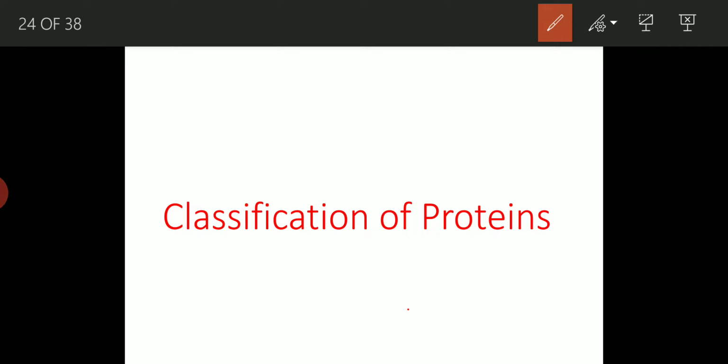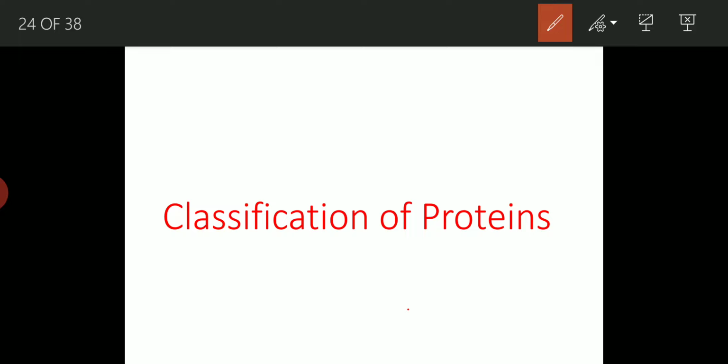So frequently asked long question: define proteins and classify them giving suitable examples. So we will define proteins. Proteins are high molecular weight polymers of alpha amino acids joined together by peptide linkages. They are chief constituents of living matter, essentially containing carbon, hydrogen, oxygen and nitrogen, and many also contain phosphorus and some contain sulfur. So how do you classify proteins?